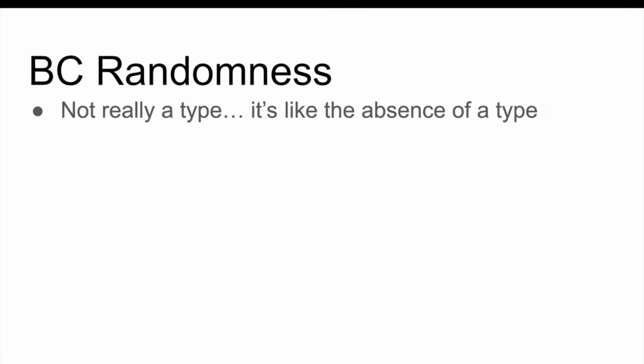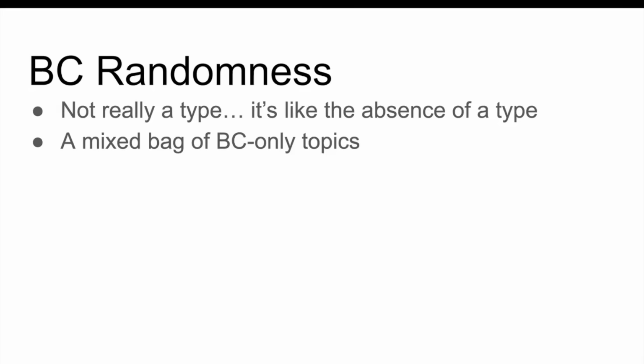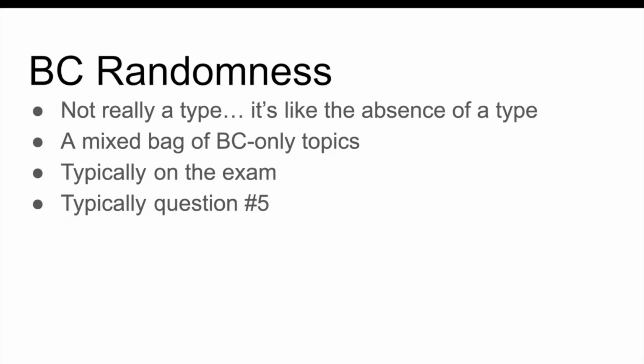Now, I'd be remiss if I did not mention there is a type of FRQ that kind of isn't a type of FRQ. Let me explain. I like to call it BC randomness. It's more like the absence of a type, right? It's just random topics, kind of unpredictable, but it is on the exam typically, and it is question five typically. So it was on the exam last year, question number five.